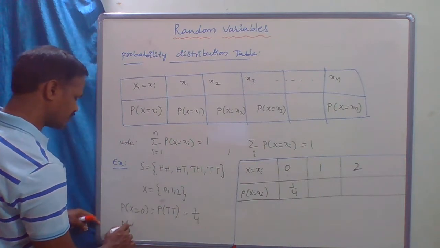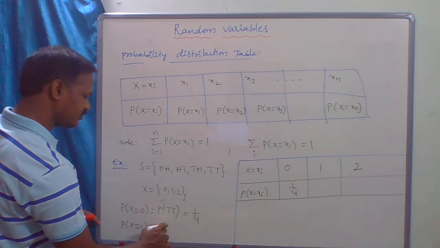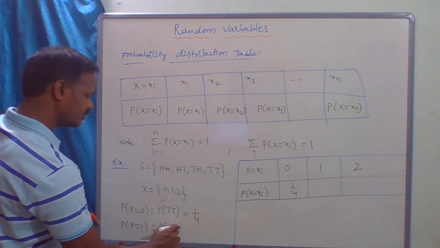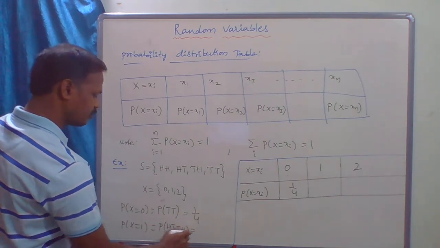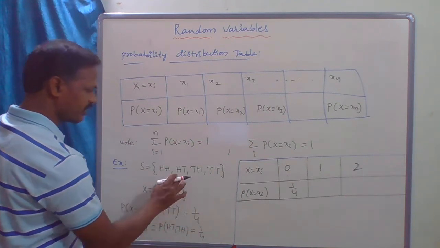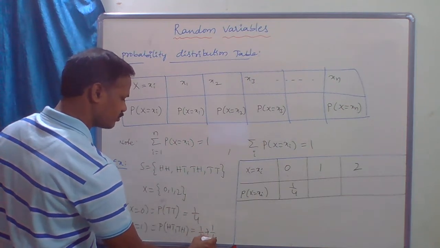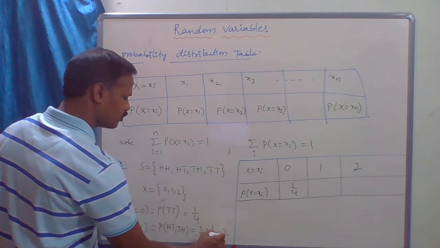Now probability of X equal to 1. X equal to 1 means getting one head, that is HT, TH. So getting HT is 1 by 4 and TH is 1 by 4, which equals 2 by 4.